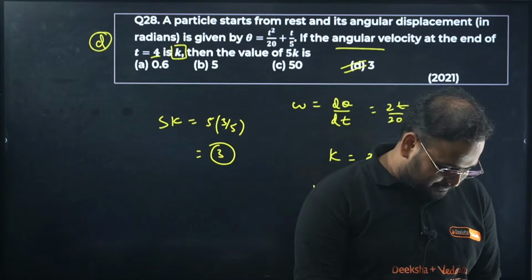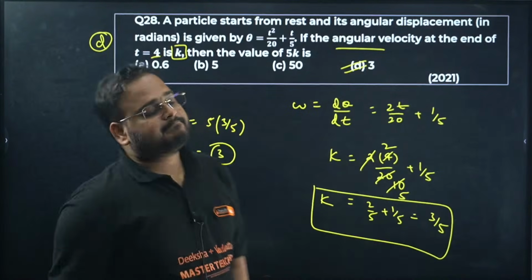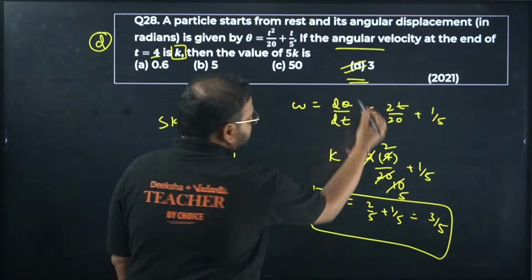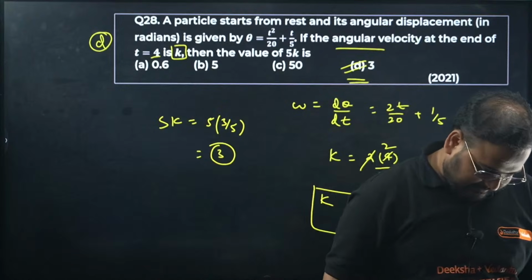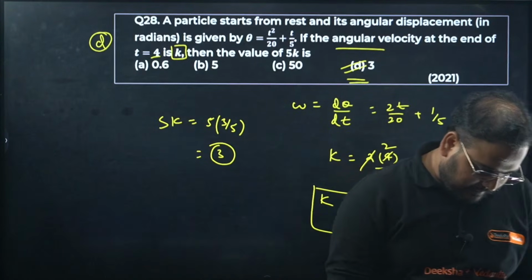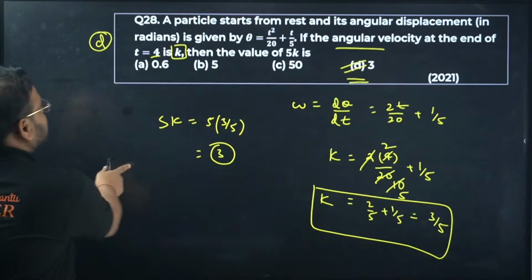Yeah. 28 is D. Yes, 28 is D. I think correct, D is right. Yes. Last 7 questions. Last 7.